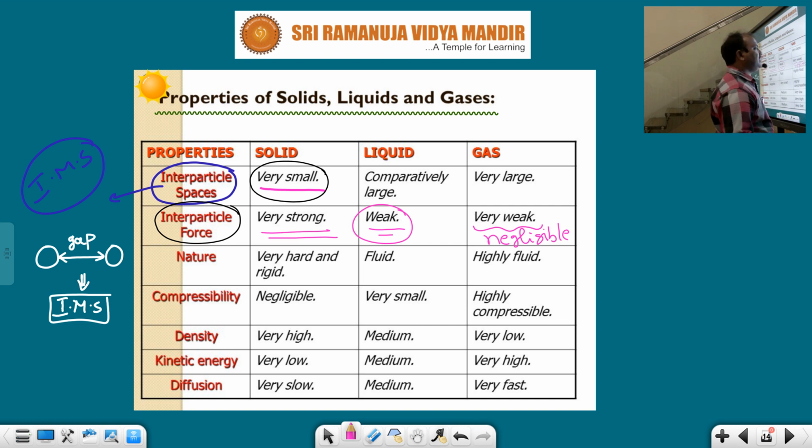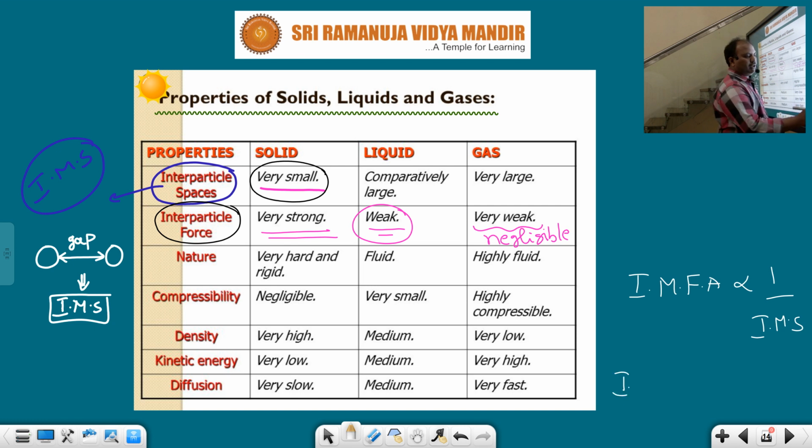That's why in the gaseous state the gap between molecules is more. Intermolecular force of attraction is inversely proportional to intermolecular spaces.